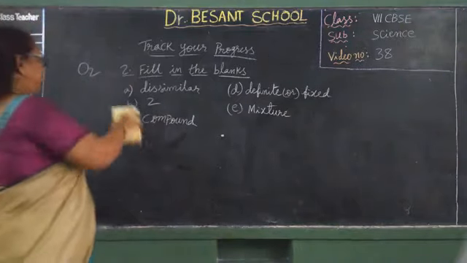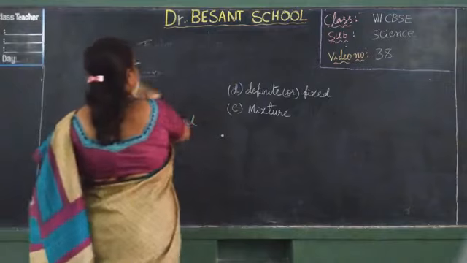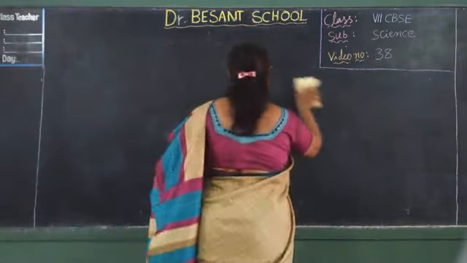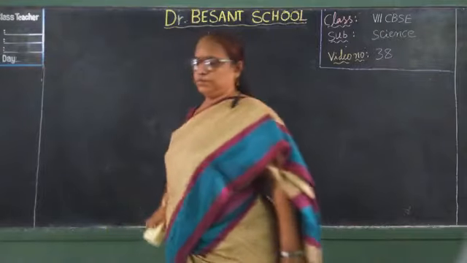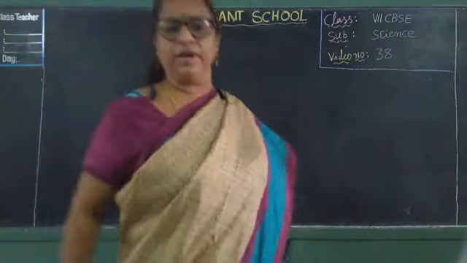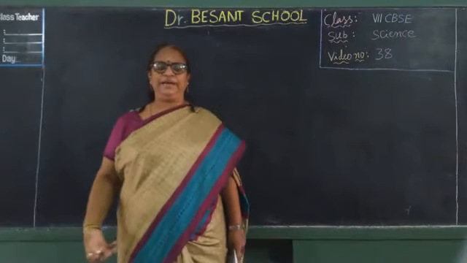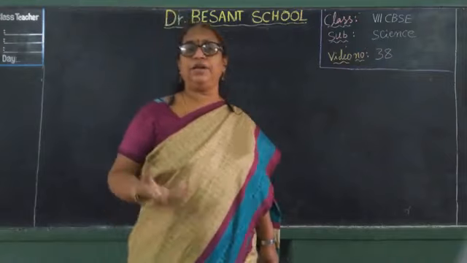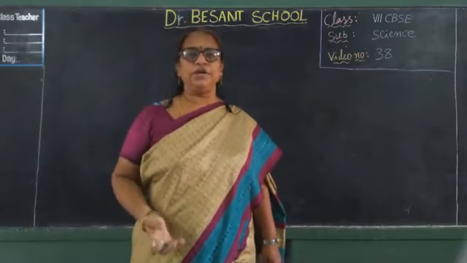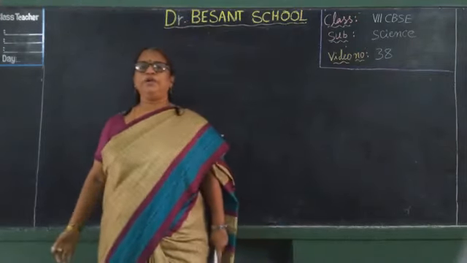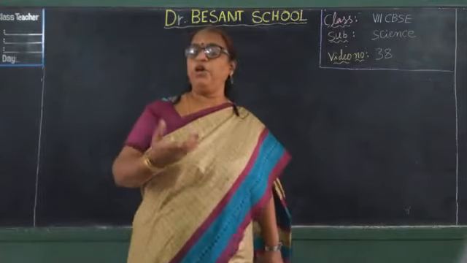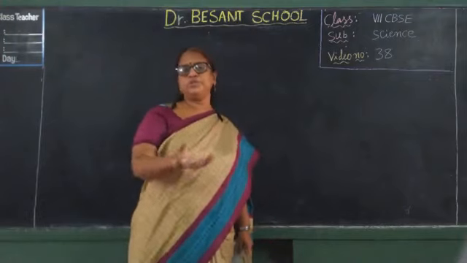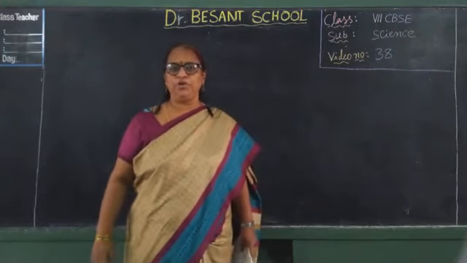Okay children, completed? If you have not written, you can pause and write. So up to now we learnt about matter, atoms and structure of an atom. You have learnt about protons, neutrons, electrons, and also about molecules, ions and classification of matter, elements, compounds, mixtures. All that we have learnt up to now, isn't it?